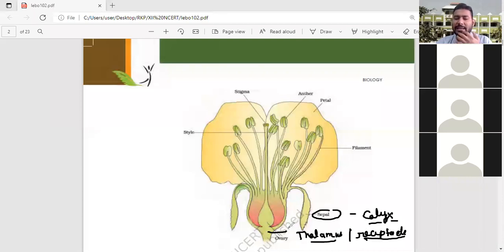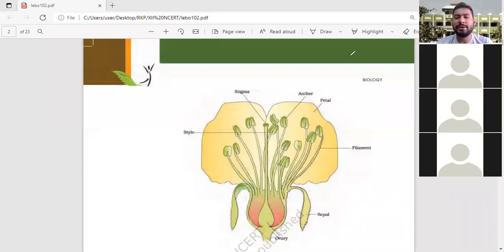From the thalamus, these arise. Just look at this structure. So sepals or calyx form the green part of the flower, and the basic function of the sepals is to protect the accessory buds. After the sepals, there is another colorful, attractive part, which is known as the petal.